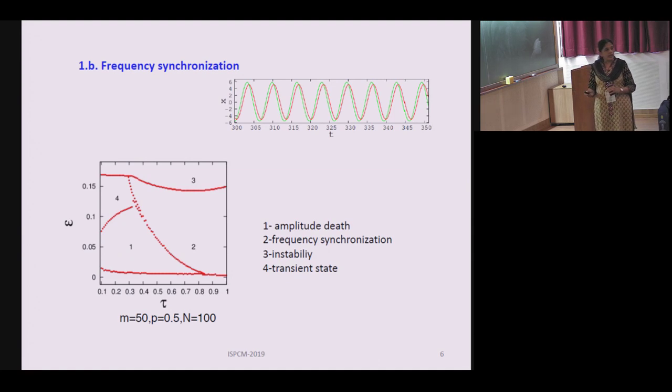Now we find that when they are not going to an amplitude suppressed state or amplitude death, there is frequency synchronization in the system, which means that the slow and the fast are going like this with a phase shift as well as change in the amplitude, but their frequencies are the same. So in a parameter plane like this, which are this time scale parameter tau and the coupling strength epsilon, this region corresponds to amplitude death, and here we get frequency synchronization, while this is instability and this is a transient state.